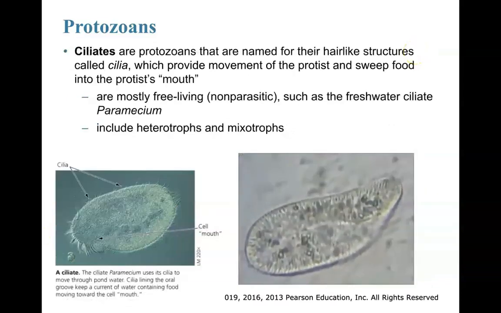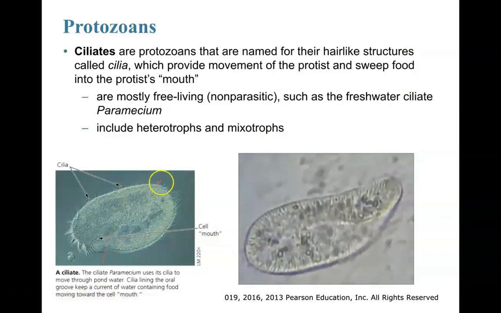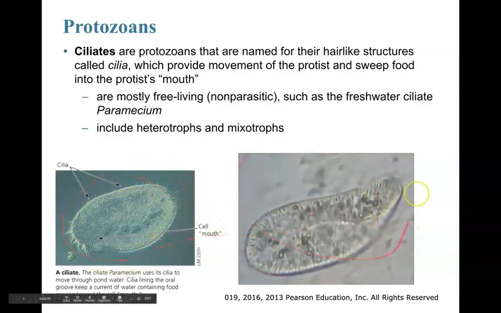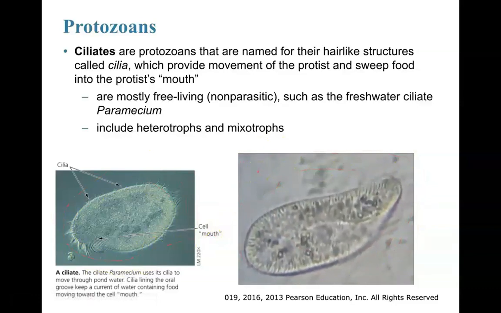Ciliates are my next and last type of protozoan that I'm going to discuss with you guys. Ciliates are named so for the reason that they have little hair-like structures on their cell surface. So here I have cilia, different from flagella because the cilia is actually quite small. It's not long and extended like a tail, and it's found all along the surface of the cell. And in ciliates, I can actually see here with this guy, the cilia is going to help with movement. It's also going to provide a way for this organism to sweep food into its mouth.